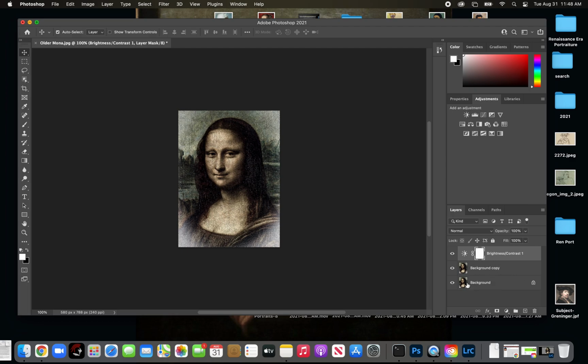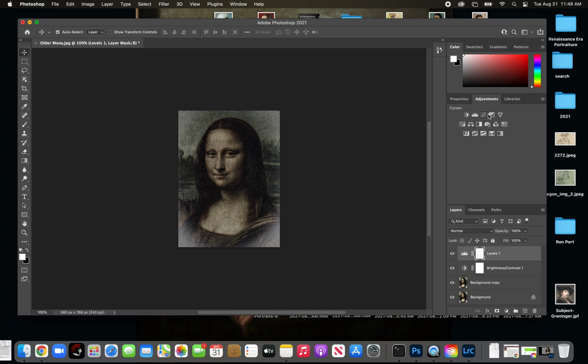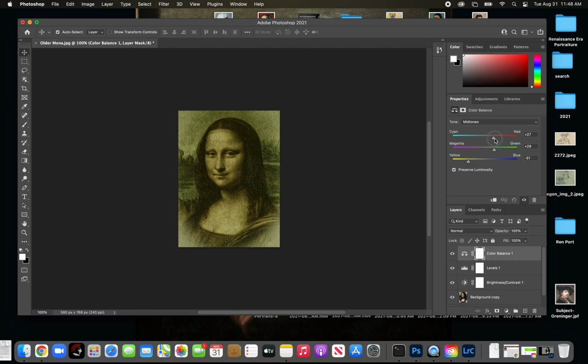I'll go over all of these layers and what they all do and mean and how to keep organized later. But just play with it, have fun, no pressure. If you notice, every time I click on an adjustment layer, it makes a new layer up here. So that's something you'll learn as you're working. Maybe we can make her more sepia toned. There we go, perfect. Okay, so that's enough.